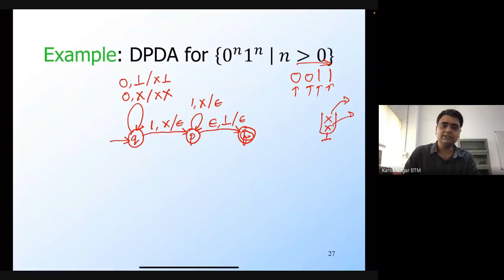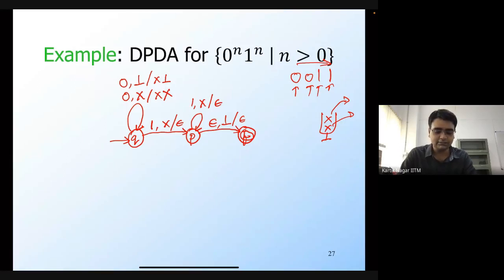So the way we constructed this PDA was by basically counting the number of zeros that we saw, in terms of these markers on the stack. This particular PDA is a deterministic PDA because if you look carefully, at every state, for every input symbol and for every stack symbol, there is at most one transition that I can make. So for example, in the state q, which is the start state of the PDA, for 0 and ⊥, there is one transition.